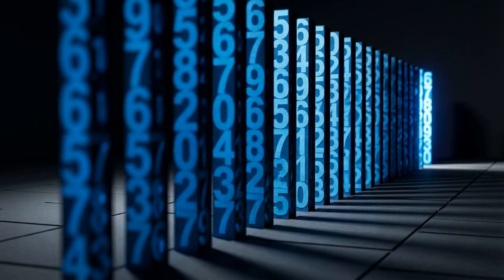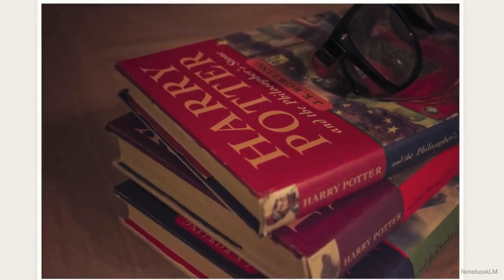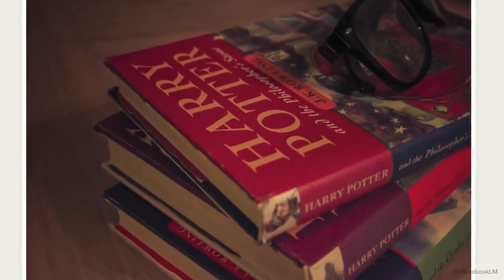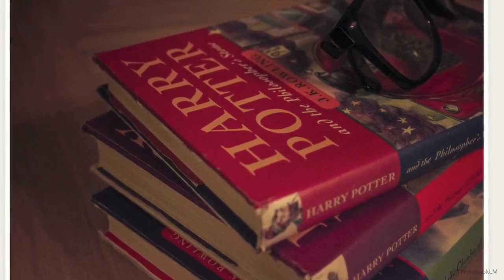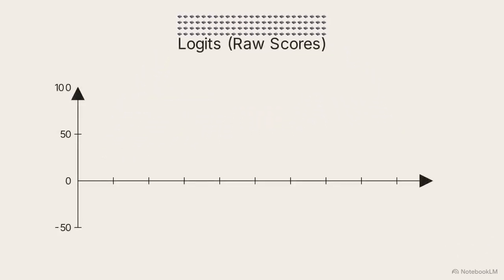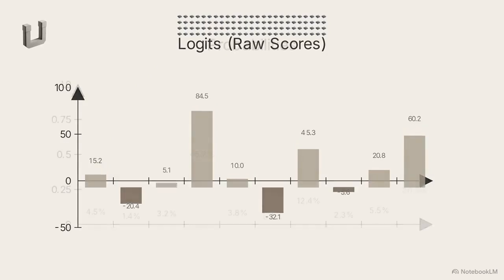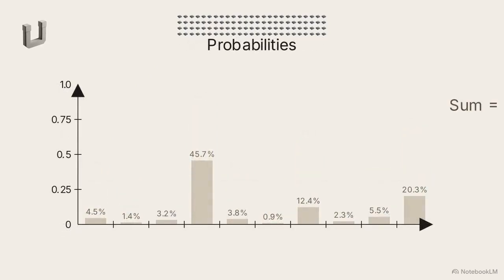Imagine the final vector arriving at the end of the pipeline. It has absorbed the context of the user's prompt, perhaps an essay about Harry Potter's least favorite teacher, and now it must pick the next word. The model compares that final, context-rich vector against every single word in its vocabulary. It outputs what are called logits, raw numbers, some massive and some negative, assigned to all 50,000 possible tokens. This chart shows the raw values passing through a function called softmax. Softmax compresses the chaotic inputs into a strict probability distribution between 0 and 1 that adds up perfectly to 100%.